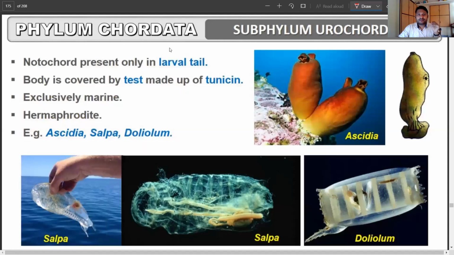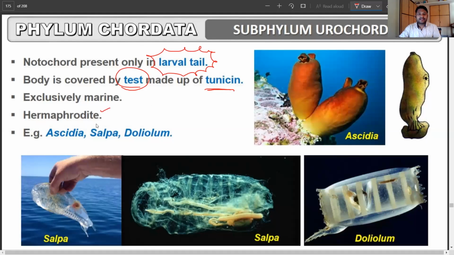Now, when we talk about the phylum Chordata and subphylum Urochordata, the first thing you have to understand is that the difference between Urochordata and Cephalochordata is the presence of the notochord. In Urochordates, the notochord is present only in the larval form and in the tail region only, no other place. Here the body is covered by a tunic, which is made up of tunicin, and they are exclusively marine. They are hermaphrodites, with both male and female sex organs on the same organism.